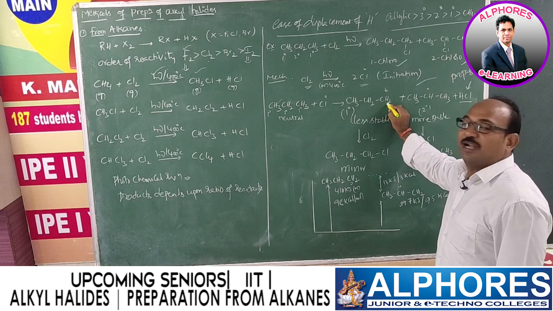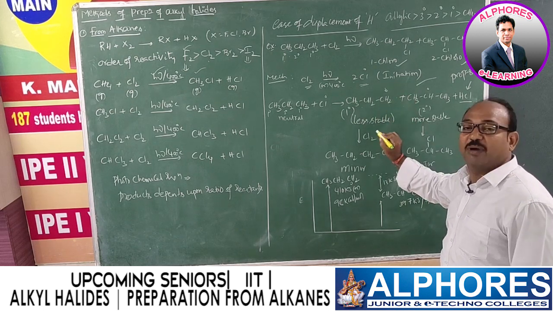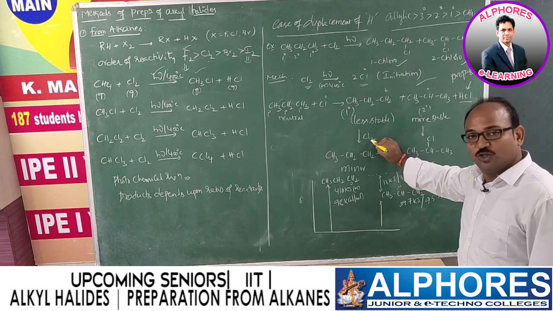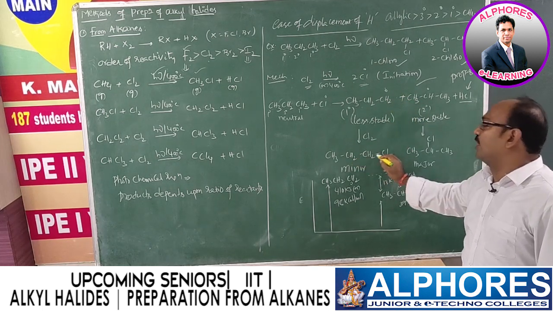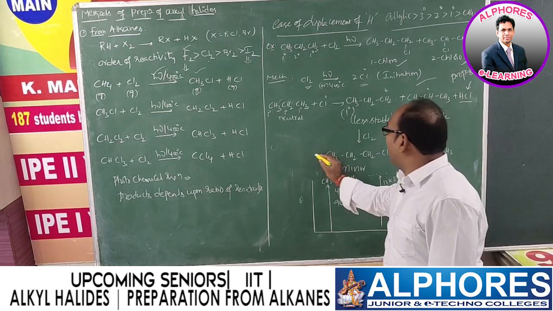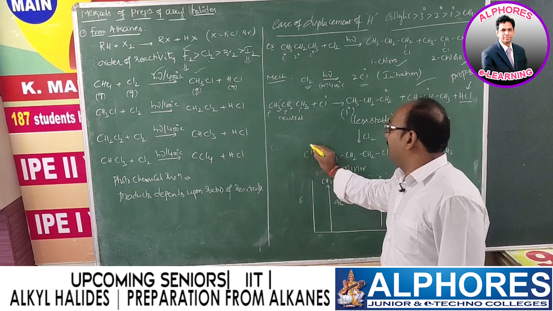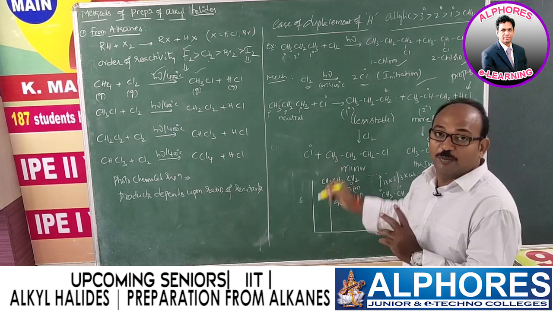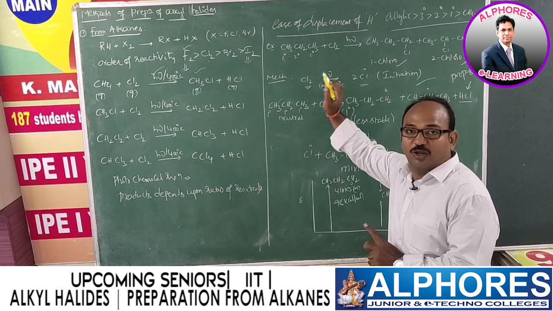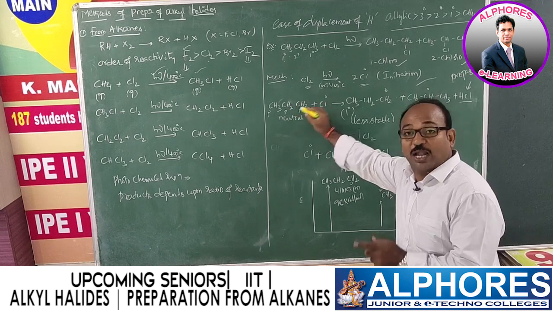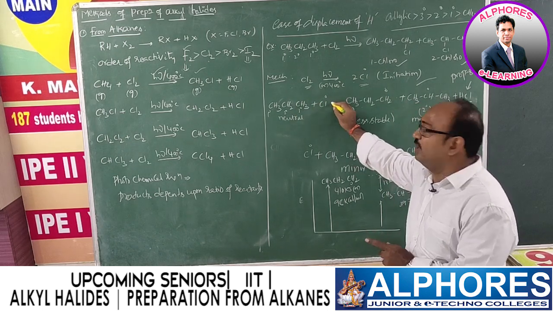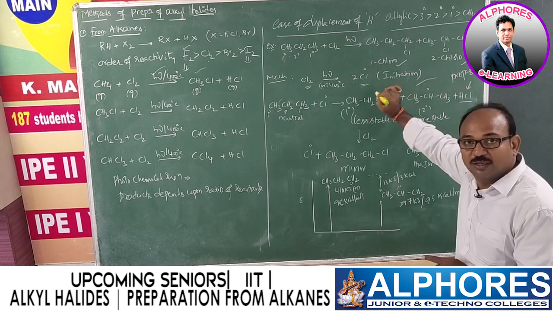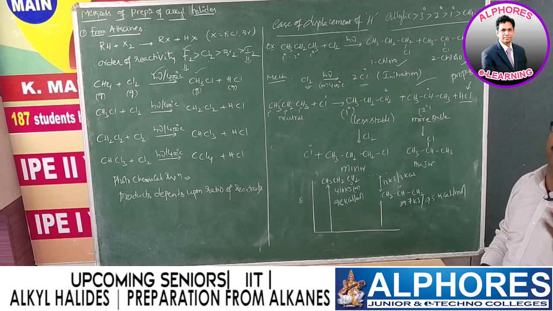Now this less stable intermediate, the primary free radical, is going to combine with another chlorine. So this is a radical and this one is neutral, and we are getting one more neutral molecule along with a chlorine radical. So which step do you call this? As we discussed, in a propagation step, one neutral molecule and one radical combine to produce one more neutral molecule and one more, different radical.